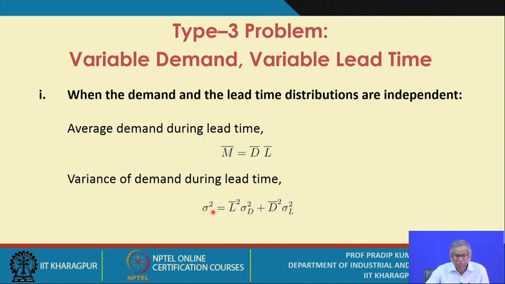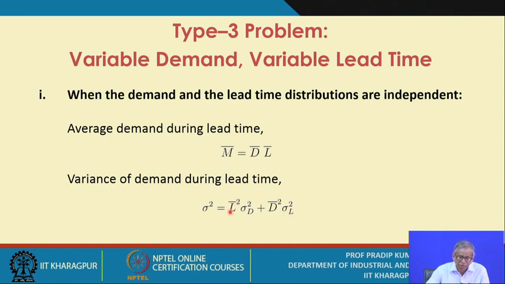The notation is sigma square, and this is the formula we use: L bar square sigma D square plus D bar square into sigma L square. Is it okay?